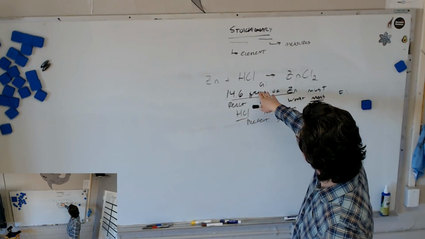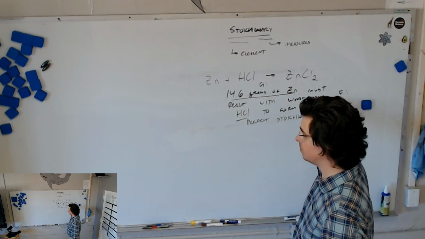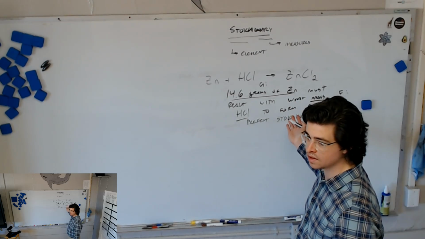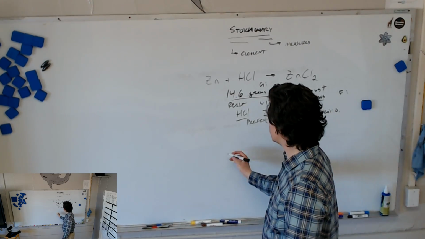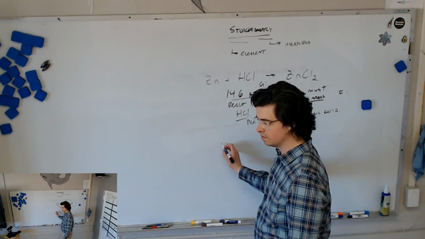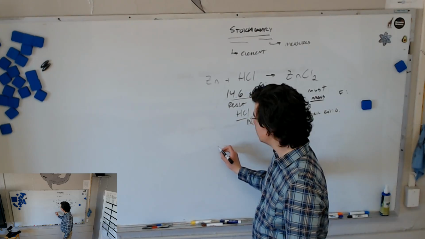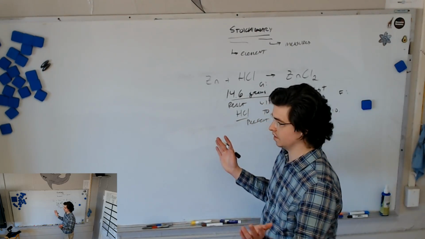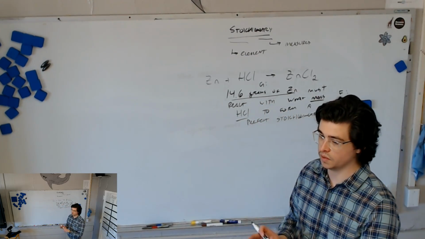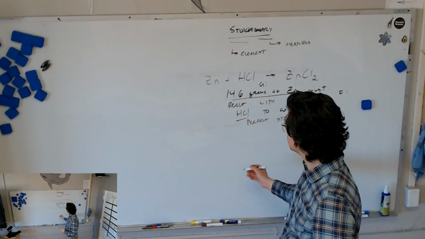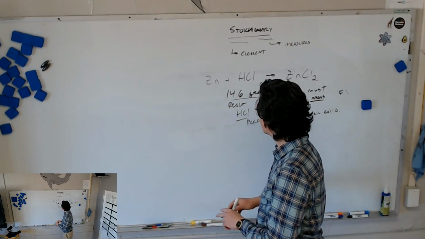Anyway, we have a given of 14.6 grams of zinc. We must find what mass of hydrochloric acid. So what should the first thing I do be? Write down your givens. What's the first step of stoichiometry? We had already talked about it: balance the equation. We have to balance the equation. So let's balance the equation. I'm just going to do it in a different color up here.